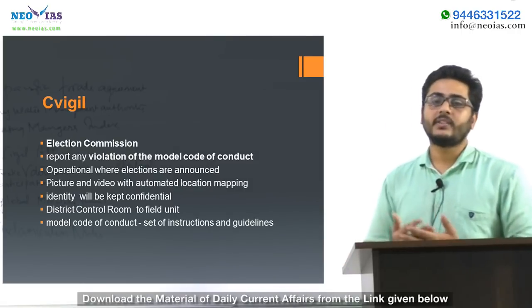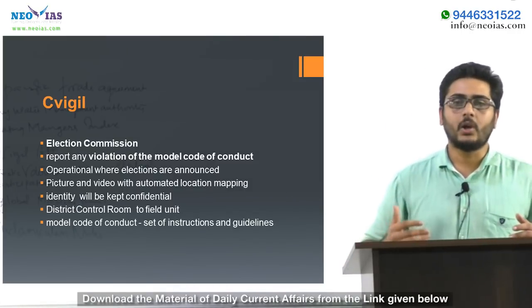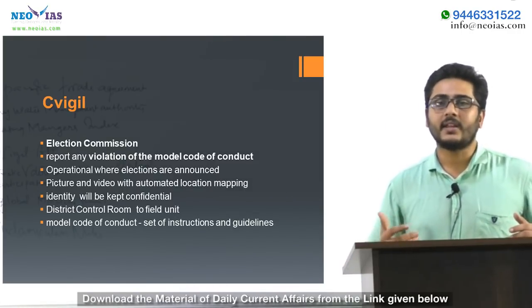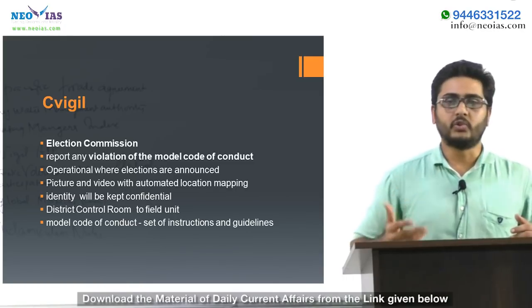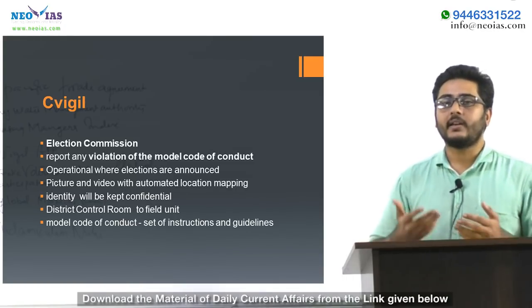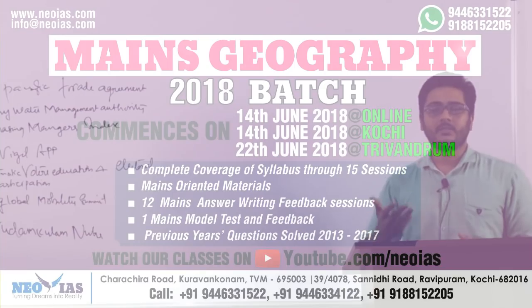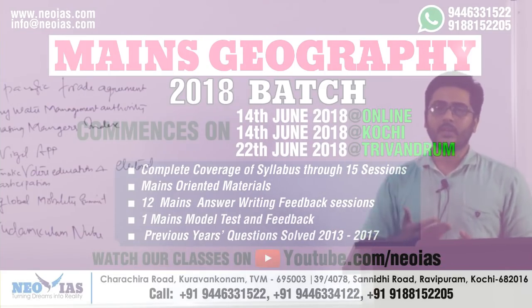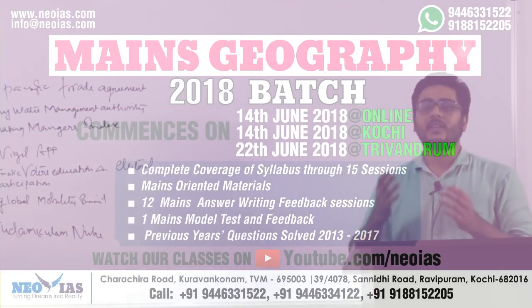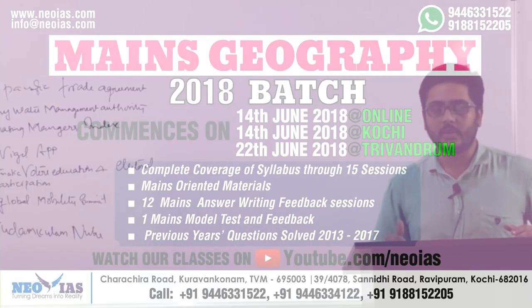Another feature of this application is that it uses automated location mapping. That is, it can trace the location of the user. So all the data, that is the location and the evidence, that is the video or the image, together is sent to the control unit.